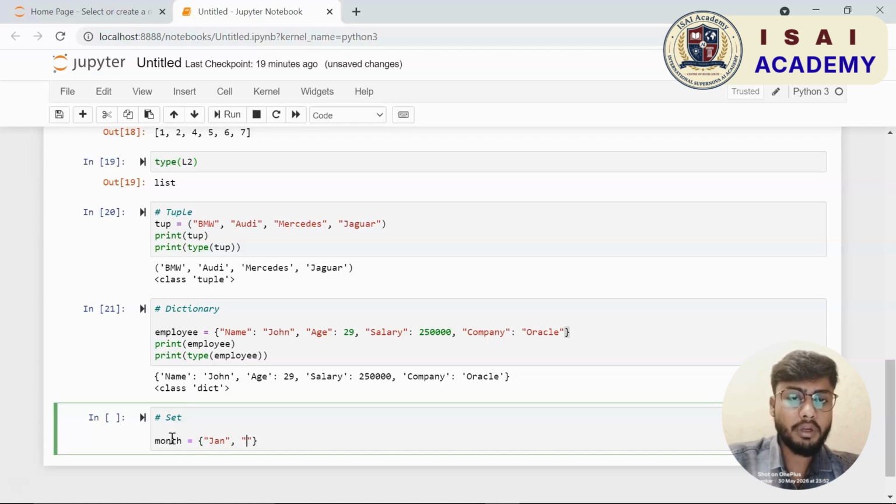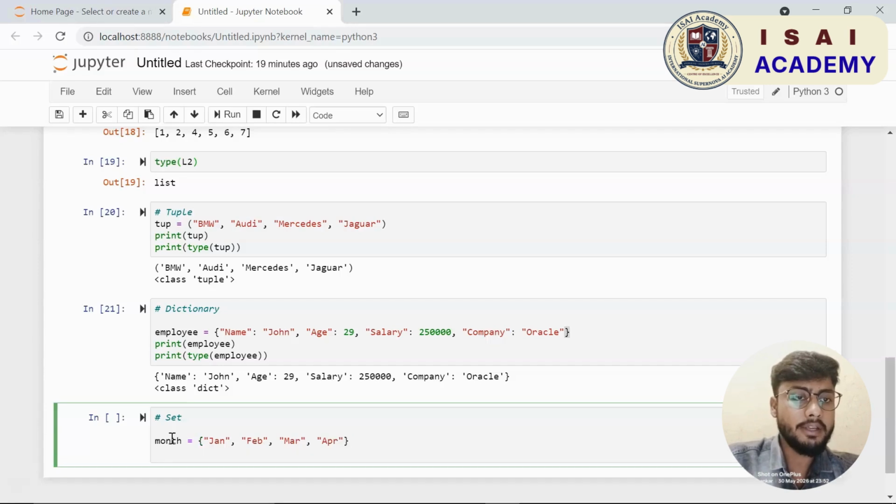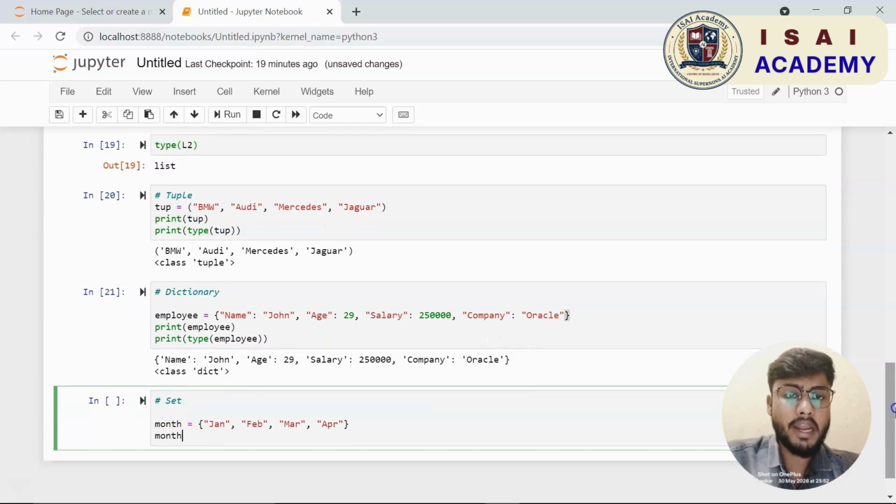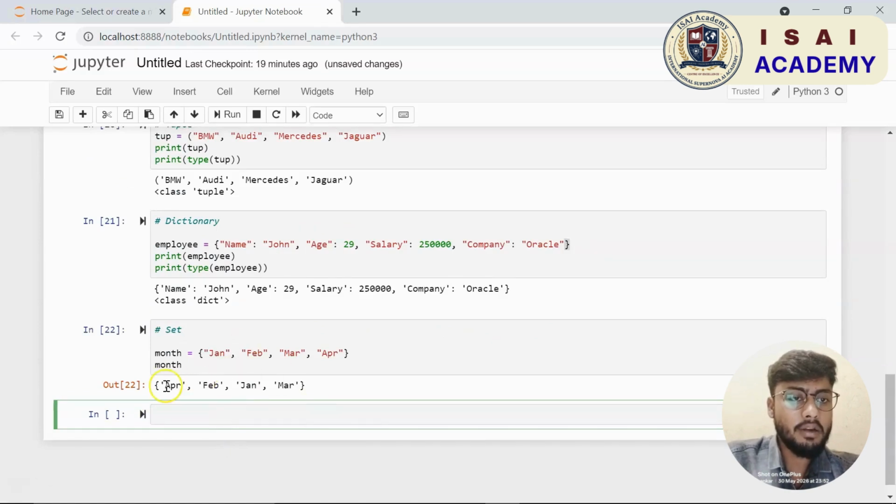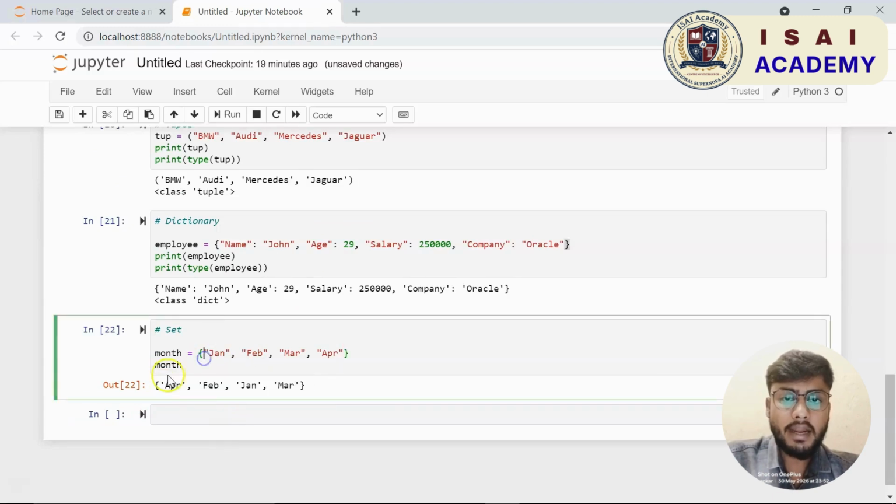The fourth Python object we are going to discuss is called a set. Now, even a set is created using curly braces, like how we have used in the dictionary, but the difference is sets do not contain key value pairs, and they can only contain unique values. Now let me show you what I mean.